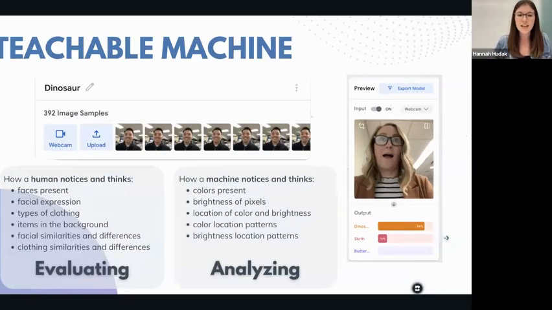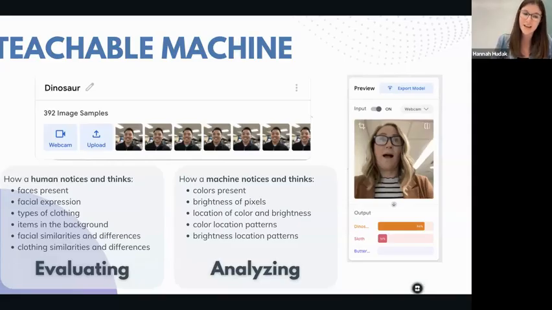And that is because the machine is looking at these images and starting to find patterns. It is not doing any thinking of its own. It's not looking at our face or the clothing or the objects around me. It's analyzing the colors, the brightness, the pixels. It's looking for the location of those colors and brightnesses because that's all it knows. And sometimes it will even make mistakes, especially if lighting changes, because again, it's not looking at context or having any understanding like humans do. It's just looking at the patterns within the pixels.